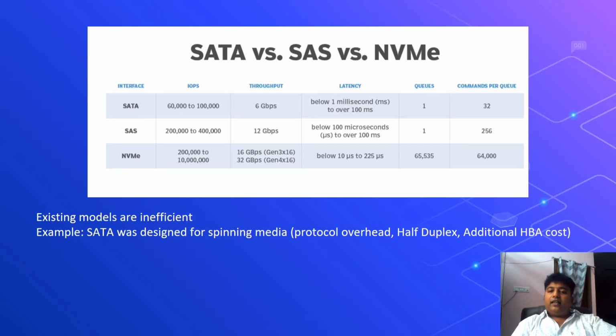You can also see the difference in latency on the turnaround time, which is well below 10 microseconds. The command queues supported are 65,535, and each command queue can have a 64K command size. These all made NVMe a superior protocol to work with.